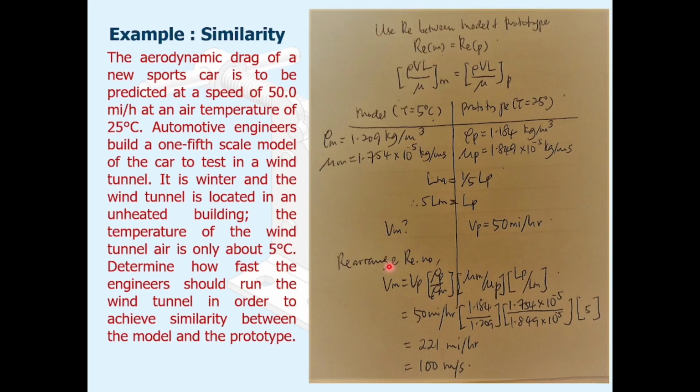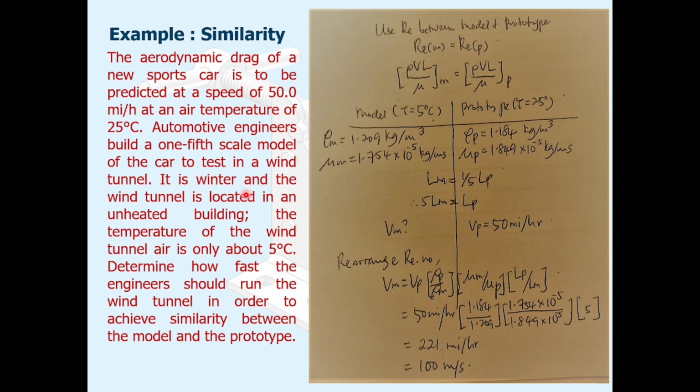So this is a sample question for similarity. The aerodynamic drag of a new sports car is to be predicted at a speed of 50 miles per hour at an air temperature of 25 degrees Celsius. Automotive engineers built a one-fifth scale model of the car to test in the wind tunnel.